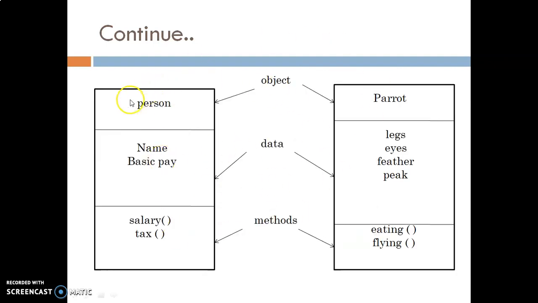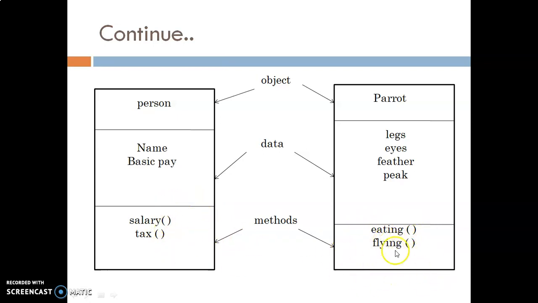Here you can see the other example. Here we have taken two examples like person and parrot. You can see here there are three blocks: object, data, and methods. When I am talking about object, they are all individual, with unique features. So person has two data, that is name and basic pay, and parrot has four data, that is legs, eyes, feather, beak. And here we have another block where you can see two functions, salary and tax, and here you have eating and flying.